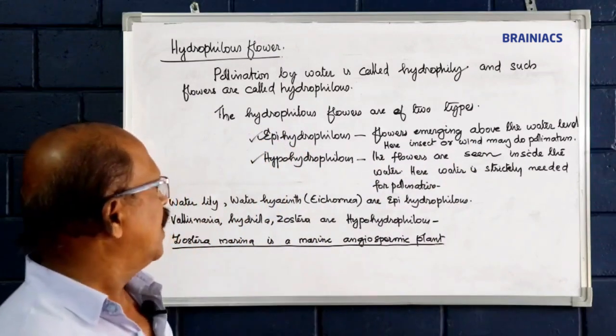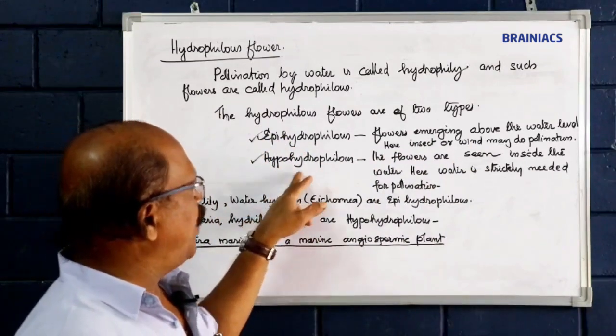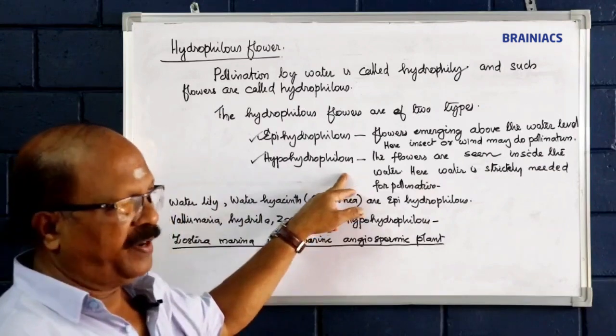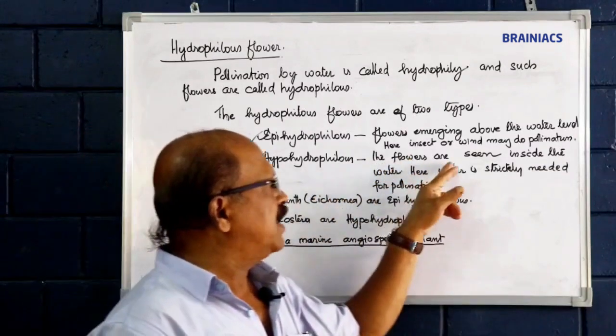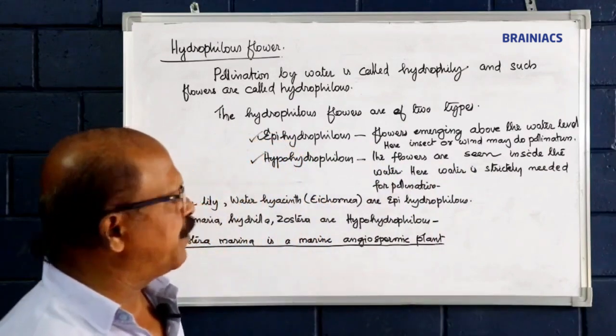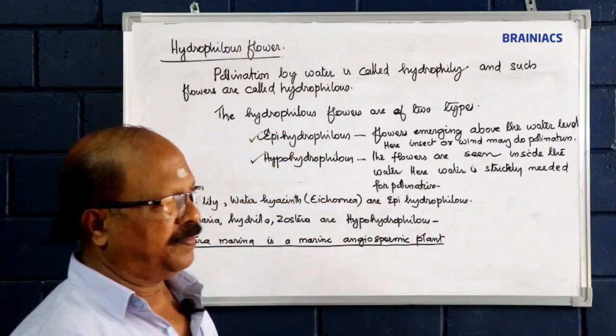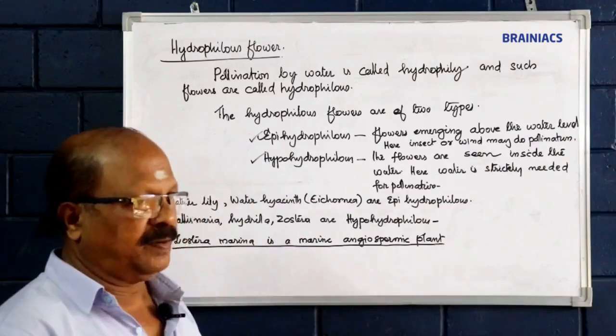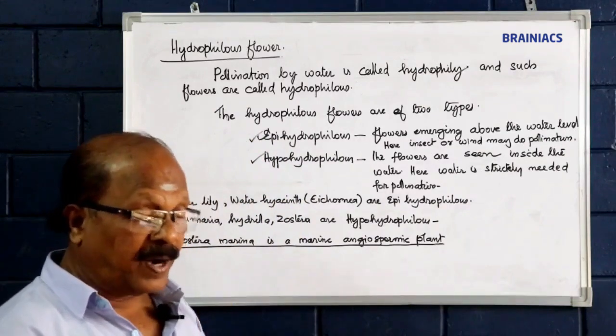You know, hypohydrophilous flowers are there. The flowers are seen inside the water. Here, water is strictly needed for pollination, the help of water for pollination.